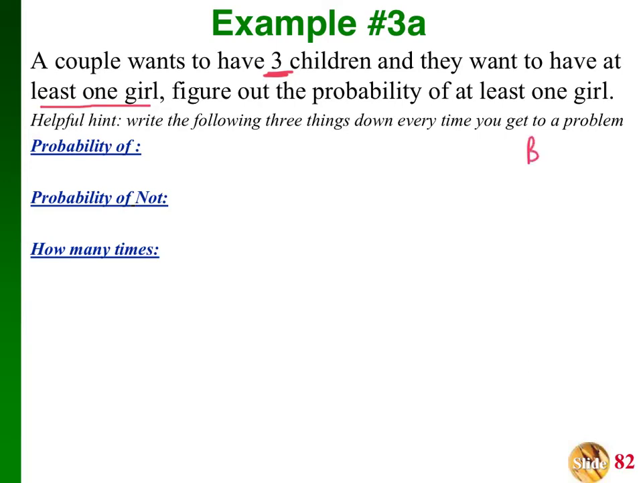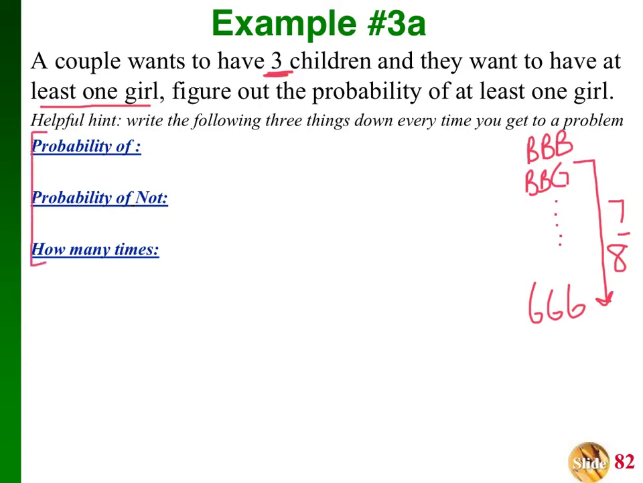You could go do the whole list of them, BBB, BBG, all the way to GGG. And you know that at least one girl means from here all the way down. So we know that there's 7 occurrences out of a total of 8. So you were able to do this problem the very first day of the notes. What I'm going to show you is just a different way to do the problem. That's all.